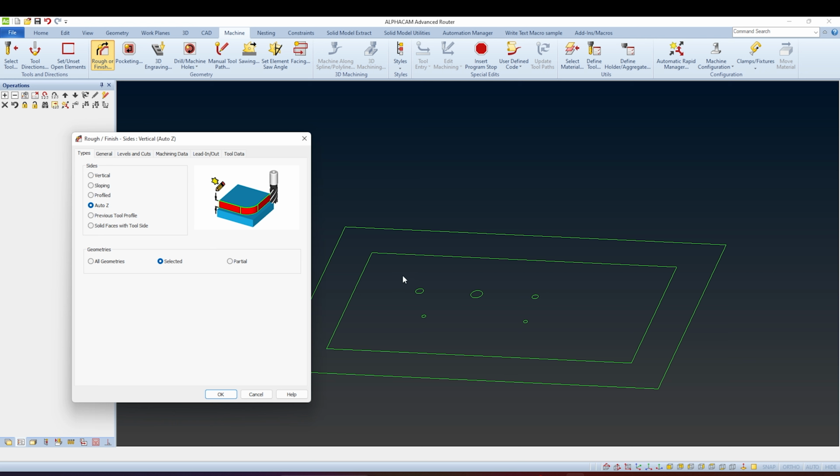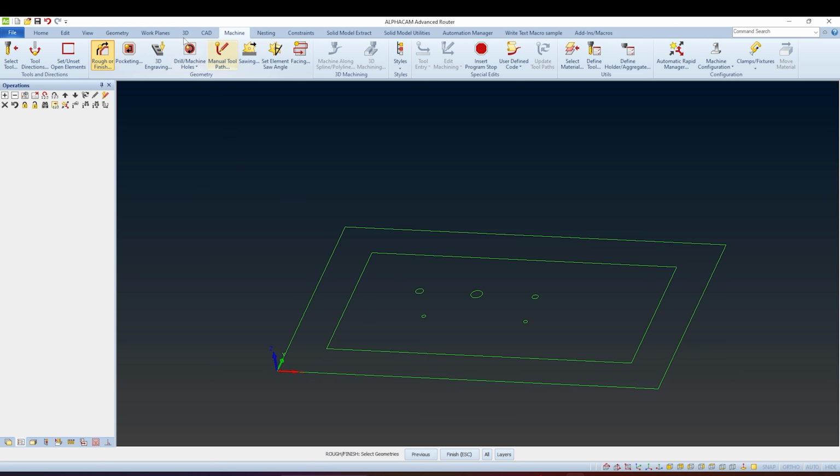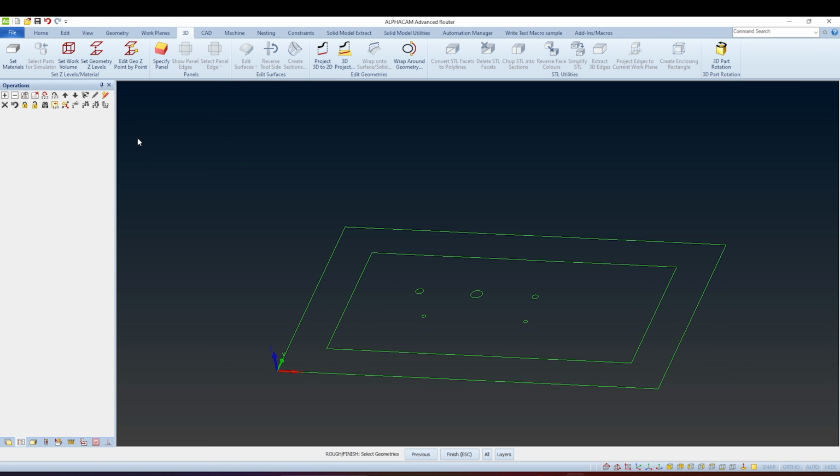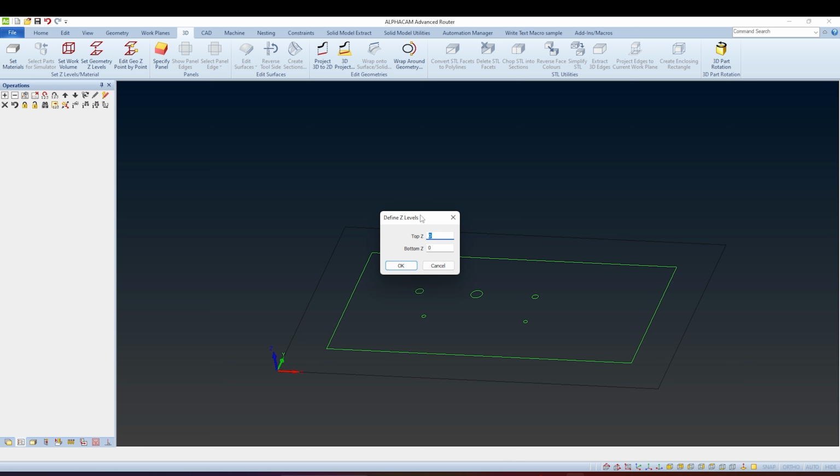Auto Z, we have to define the top and bottom Z level for the geometry. To do that, we should go in 3D bar, select set the geometry Z levels, select the geometry, press escape on the keyboard or right click and set up the top Z level.